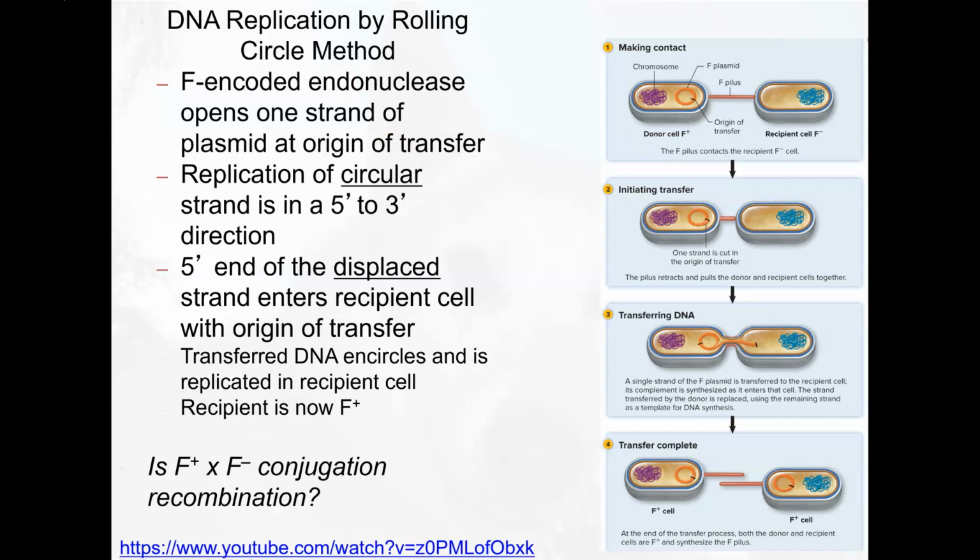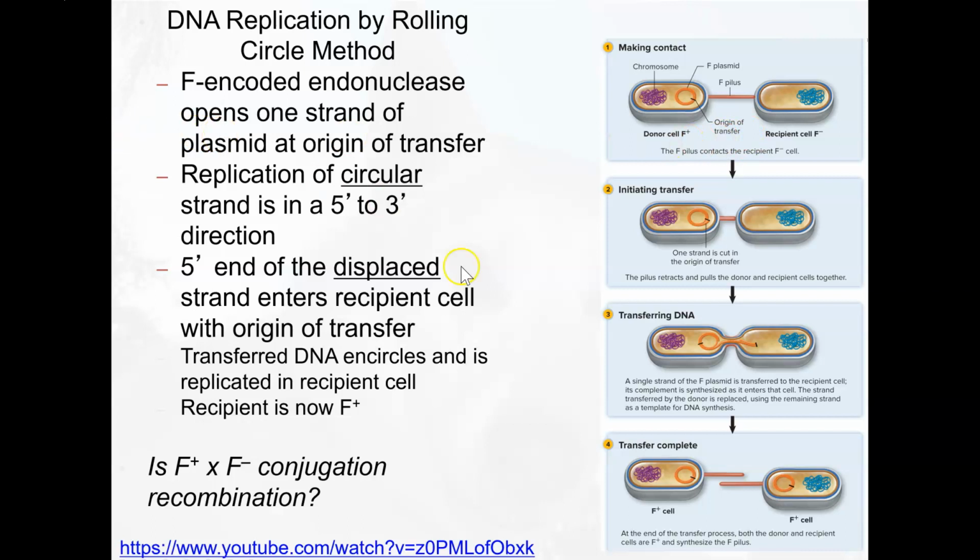We call this particular mechanism of transfer the rolling circle method. So let's take a look at this. This is one of the figures from your book. We have two bacteria that are going to share this F plasmid. The one that's going to donate it is called our donor cell. It's F plus. The one that lacks it is F minus. This is our recipient cell. The donor is going to form an F pilus and make that connection with the other bacteria. And then that sex pilus brings the two bacteria into very close contact.